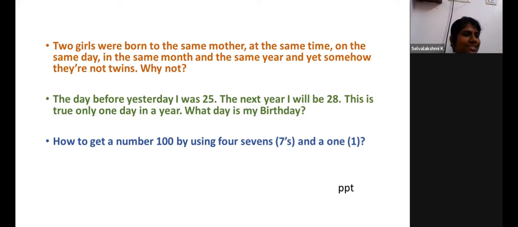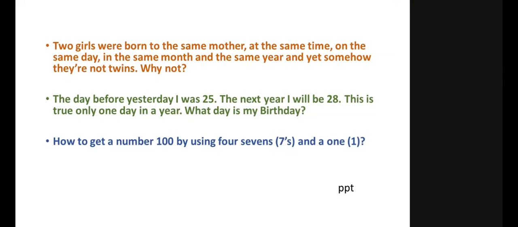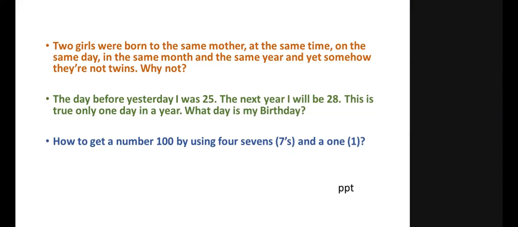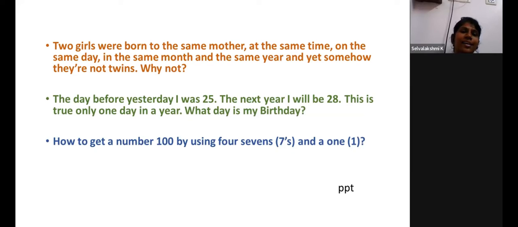Any answers? Excuse me, ma'am. Yes, ma'am. Maybe there are triplets. Yes, absolutely. You're right. They are triplets. One more girl, yes, ma'am. Not only two girls, there are triplets born. Yes, they are triplets. That's why they are not twins. You're right. Okay.